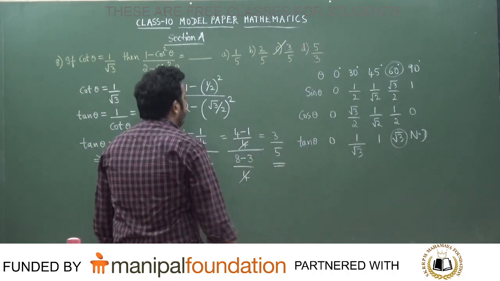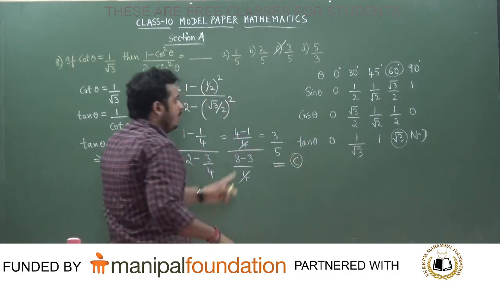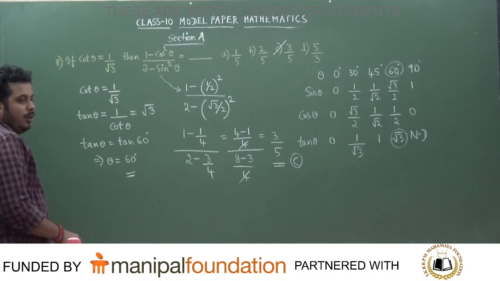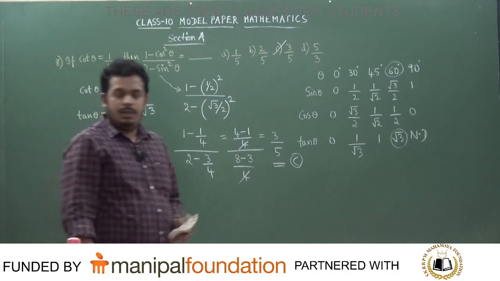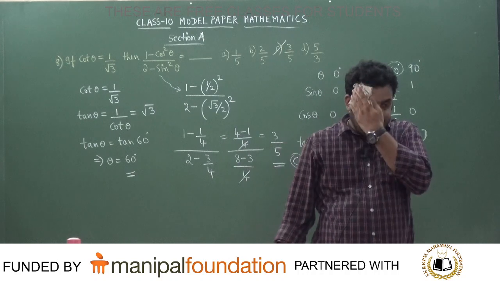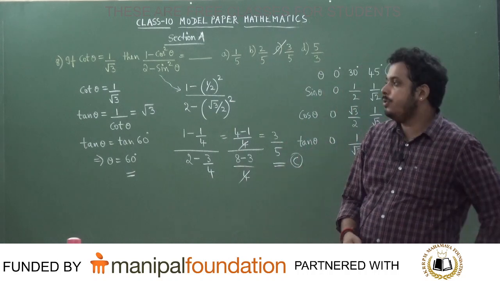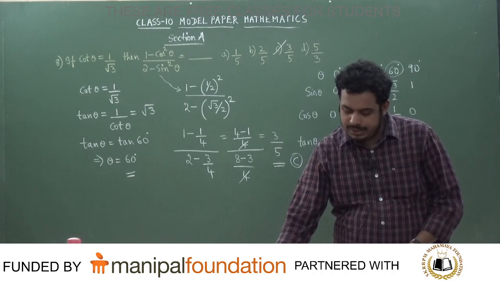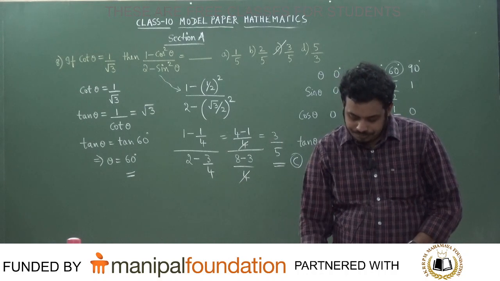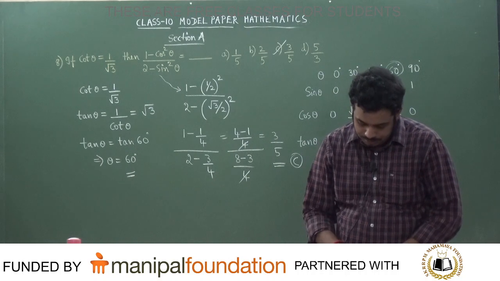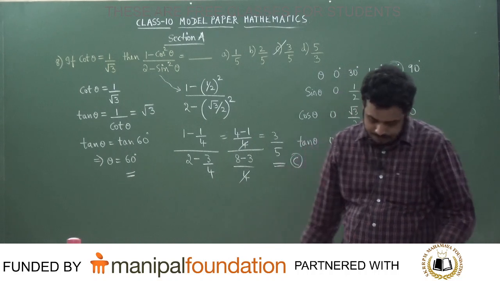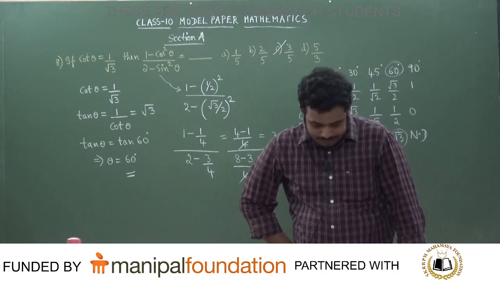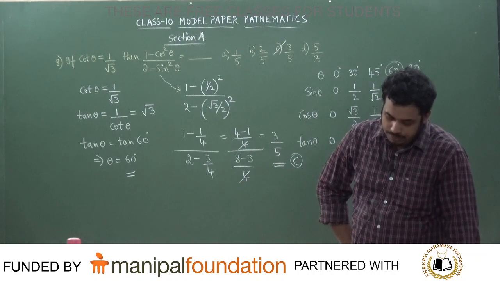So what is the option that we mark? We mark the answer as option number C. See, knowing this table was important. We can answer easily from the table. You should know these problems correctly. That becomes very easy to solve the problems. If you know the tables correctly, you can easily do the problems. Okay? Next one.